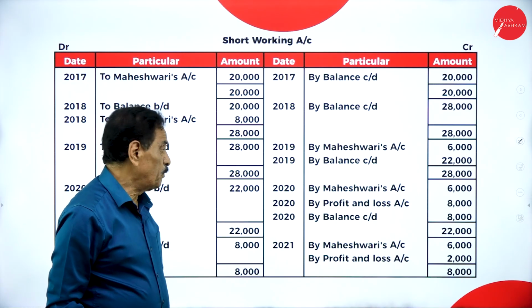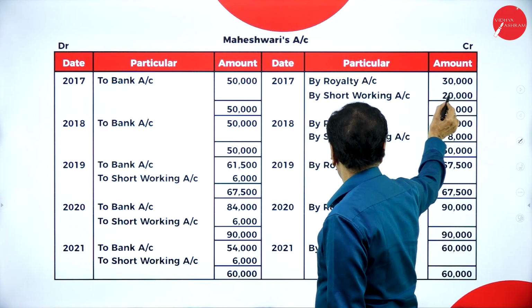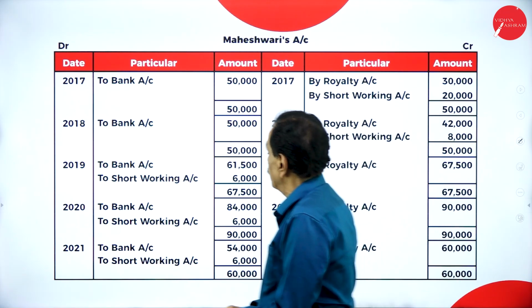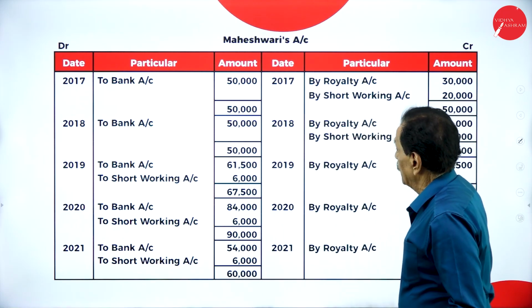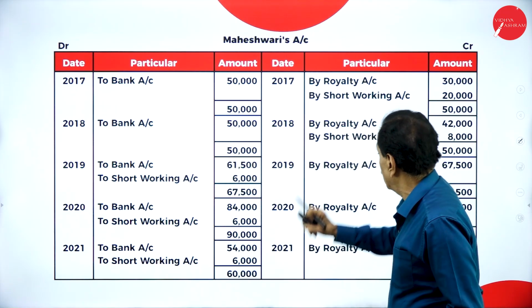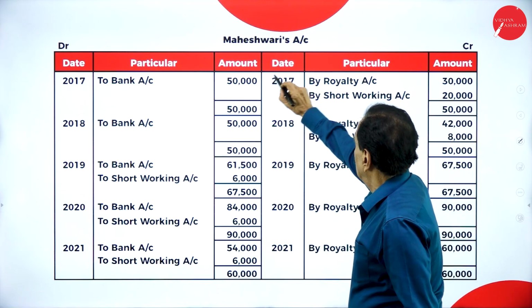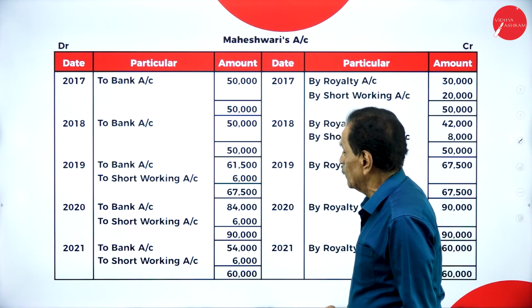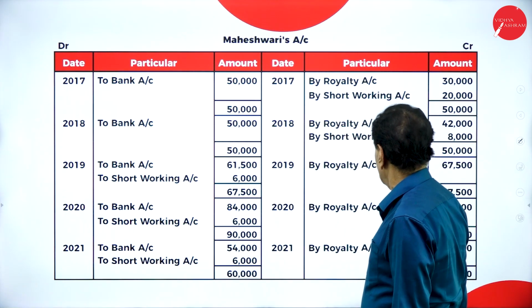2,000. Hope you understand. Maheshwari, you pay 50,000 back. This is by royalty, by short working. You paid how much money? 50,000. By royalty, by short working. Next year, how much you paid? 50,000 by royalty, by short working. Next year, Maheshwari to bank, 61,500. To short working, 6,000. How much you have to pay?